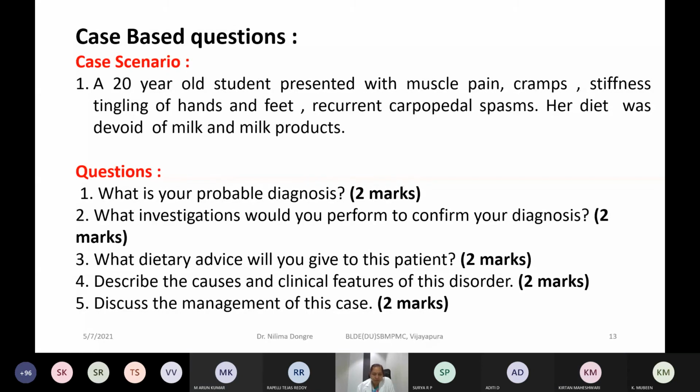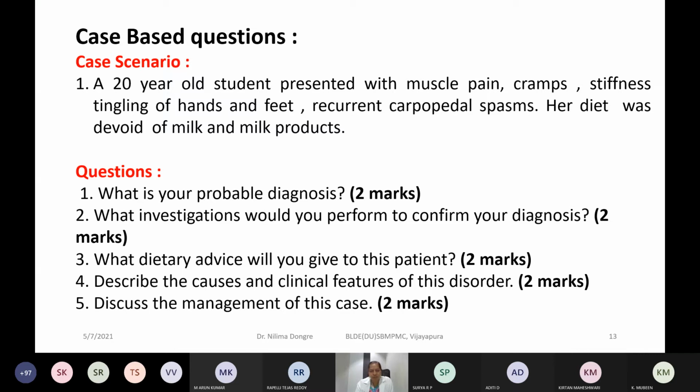Make a practice of writing, because we are going to keep giving you case-based scenarios and all those things that will help you in how to write case-based questions. They can be asked in both forms, long essay as well as short answer. A long case scenario can be given for 10 marks, or only for 5 marks we can ask you a short question, a short case. So you have to make a practice of case-based scenarios so that you will not miss it in the examination.